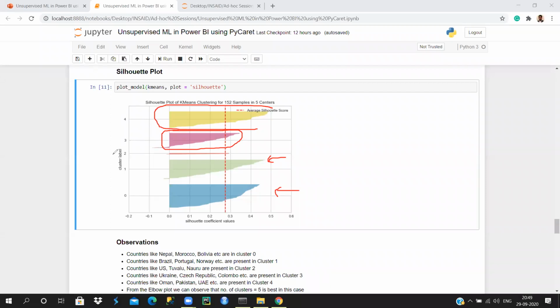And if you look at this one, the number of data points in this cluster is very low. That's what the shape of a cluster gives us in the silhouette plot. The data points are good here, here, and here. But this one has a little less than these three, and this one has very few data points. Okay.